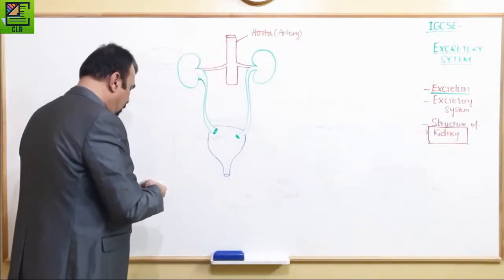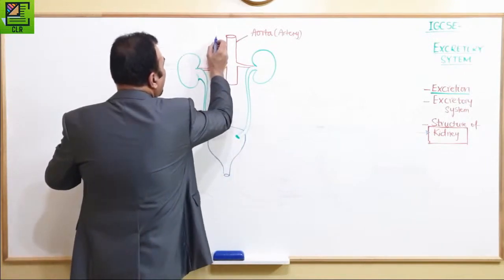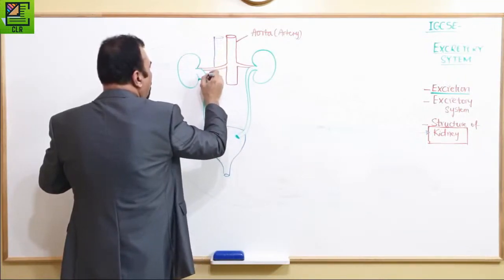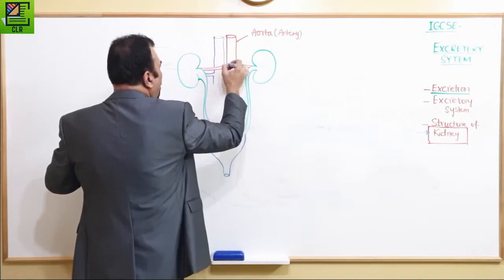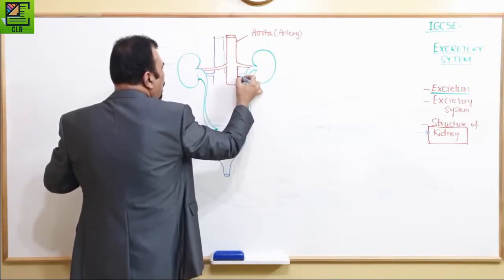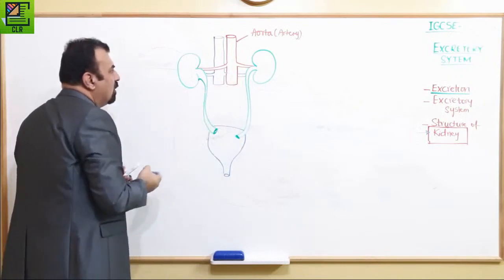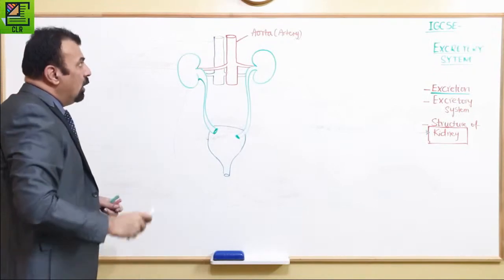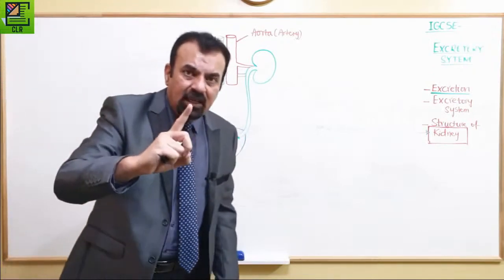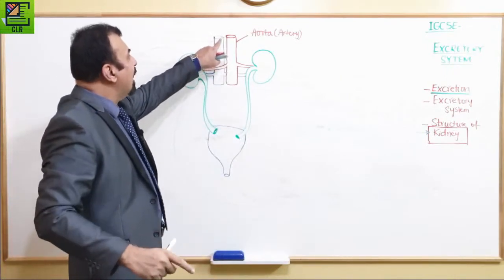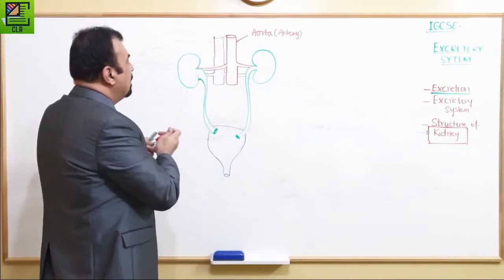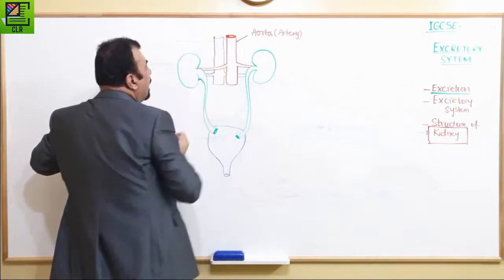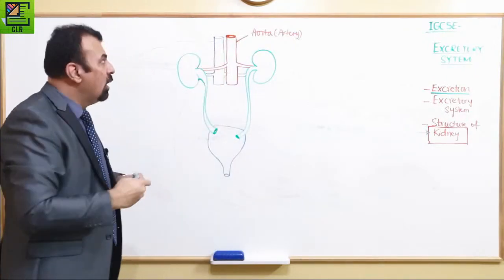But we have seen that the red is the artery and the blue is the vein. But how would you know in your question paper, which is black and white? If they're asking for labeling, how would you know? First thing to keep in your head: look at the lumen size. You know that the artery's lumen is narrow. So if you see a narrow lumen, it means that one is an artery, and automatically the other one is a vein.